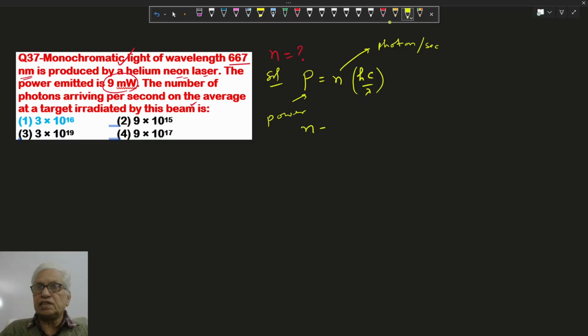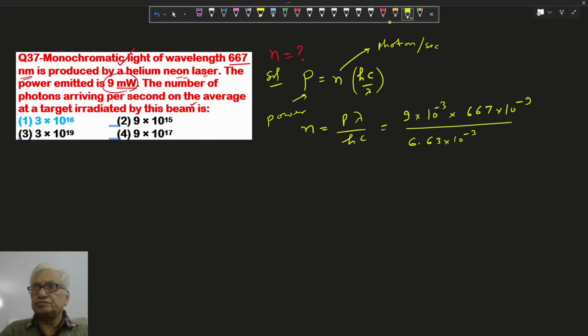We have to find n equals P lambda upon hc. P is 9 milli, which means 10 to the minus 3, lambda is 667 nanometer, which means 10 to the minus 9, h is Planck constant, c is speed of light. If we solve it here, n comes roughly 3 into 10 to the power 16 per second. So option 1 is correct.